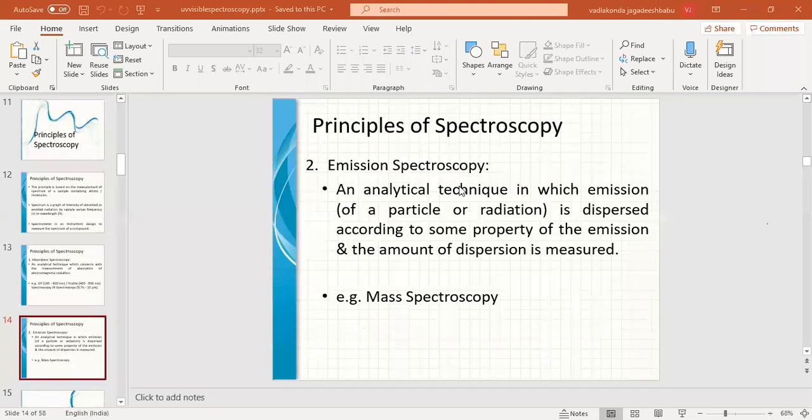So any changes that occur in the matter, we study under spectroscopy. Those changes we record in the form of a spectrum, a photograph or a record, which we call the spectrum, and which is measured using an equipment known as the spectrometer.